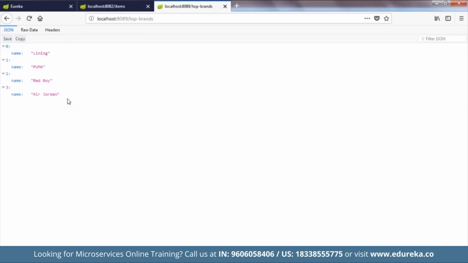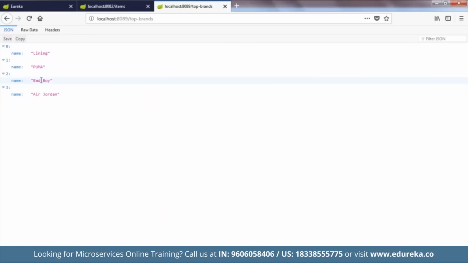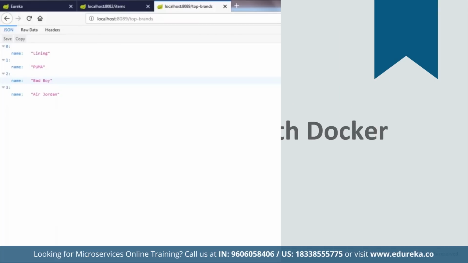Now what I'll do, I'll just quickly shut down the item catalog service application. For that, let me go back and I'm going to shut down the item catalog application. So this is what we have done in this particular use case. Now, if we shut down the item catalog service application, you'll get a 500 internal server error, right? So just go ahead and try it yourself and let us see if you get that or not. It's pretty easy, guys, a pretty basic application that we have created, but a lot of things to learn from.